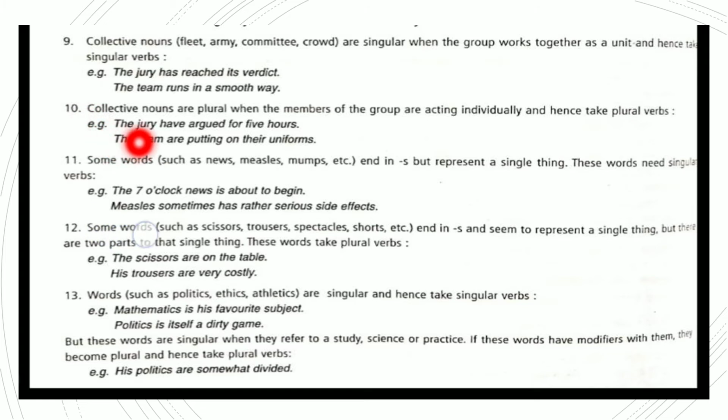Now again, the example of collective nouns, but here the collective nouns are plural when the members of the group are acting individually. Hence, they take a plural verb. For example, the jury have argued for 5 hours. Here, what does the jury mean? It is not singular, but among them they have argued for 5 hours. So here it will be a plural verb. The team are putting on their uniform. Here, team is not singular, but means the team members. So it is "are," a plural verb.